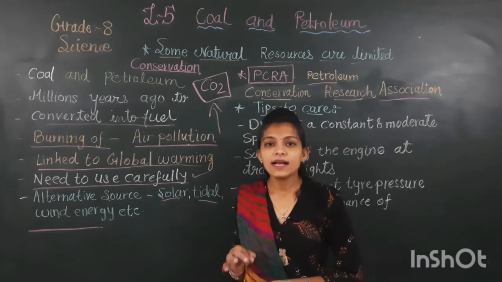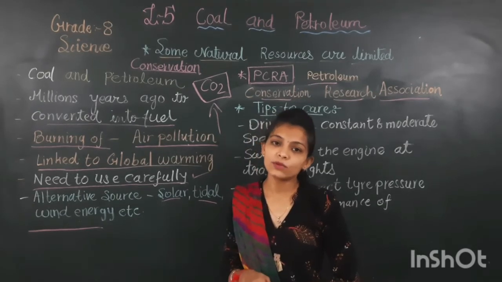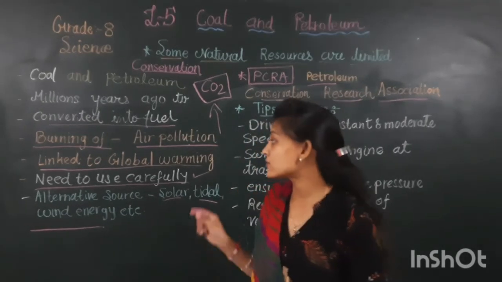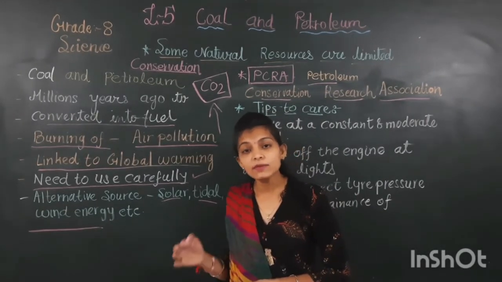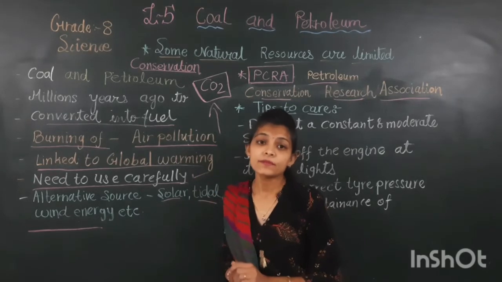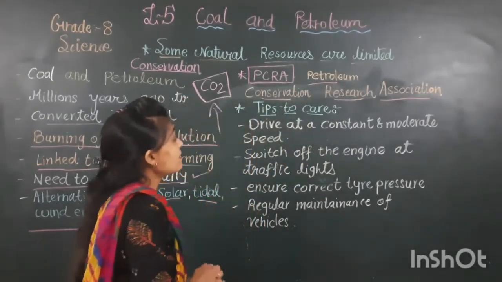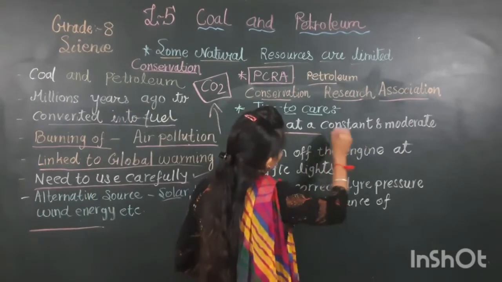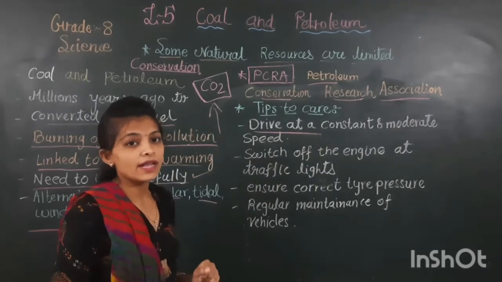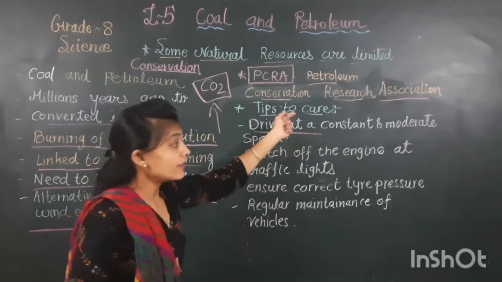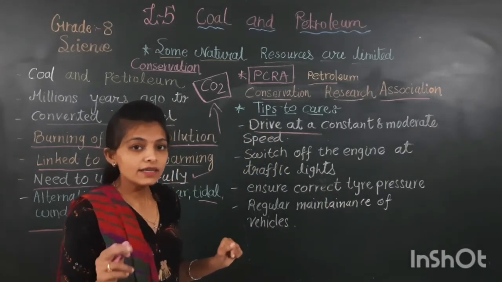So, as a human being, as a good Indian citizen, we take a pledge that we will use it judiciously. We will decrease the maximum use of this fossil fuel. Now I am giving you some tips. What to do? Drive at a constant and moderate speed. When you are driving your vehicle, you should drive at a constant speed. एक speed पे आप drive करो. Why? Because if you keep changing your speed, it will take more fuel.